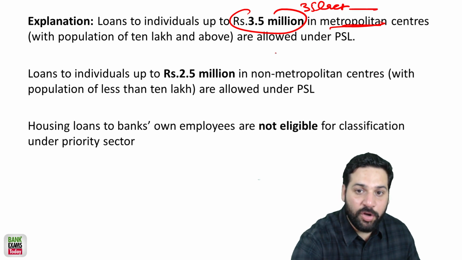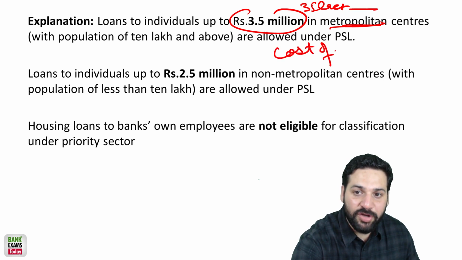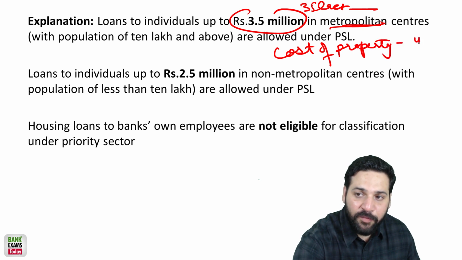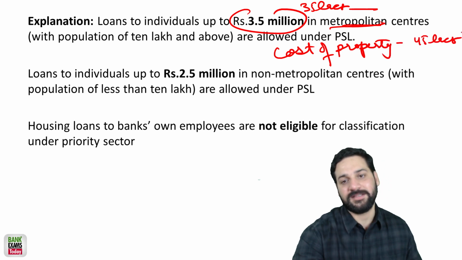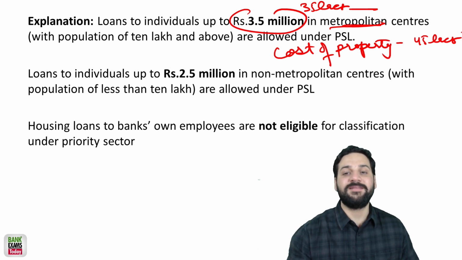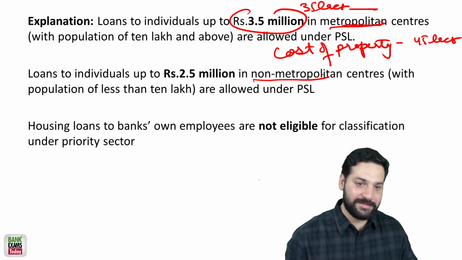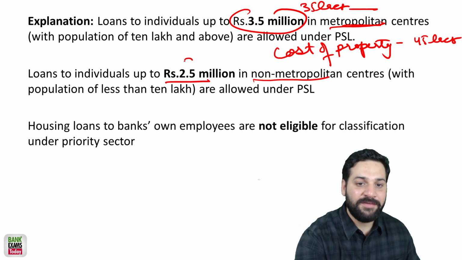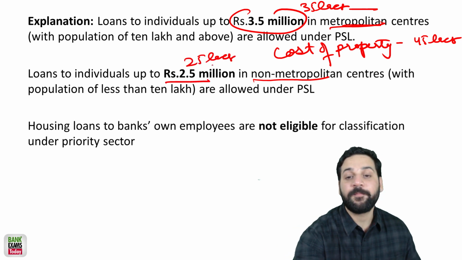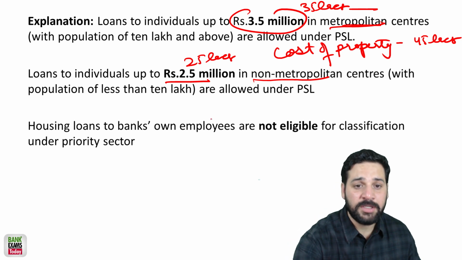Given the cost of house, the cost of property is 45 lakhs, up to 45 lakhs. Then this loan would be considered a priority sector loan. In non-metropolitan cities where population is less than 10 lakhs, then the loan of 25 lakhs would be considered a priority sector loan.